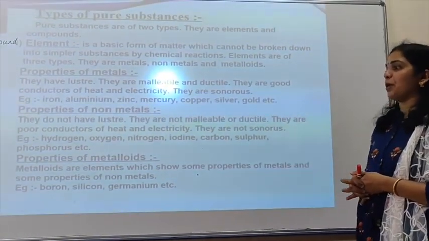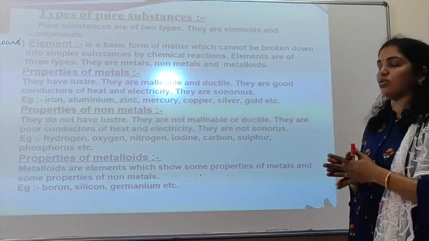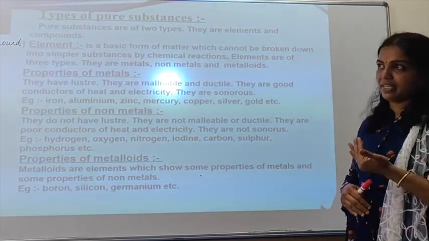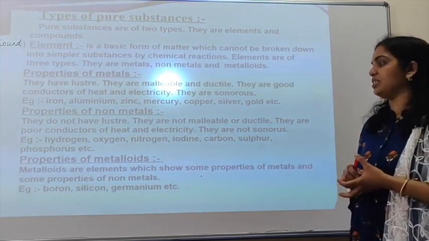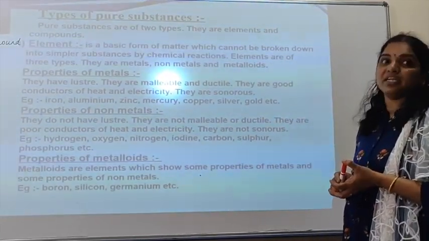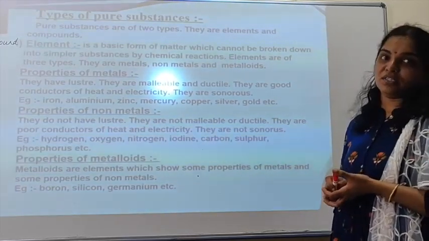Next is properties of metalloids. Metalloids are the elements which show some properties of both metals and non-metals. For example, boron, silicon, germanium, etc. Semiconductors, we know, come under the category of metalloids.